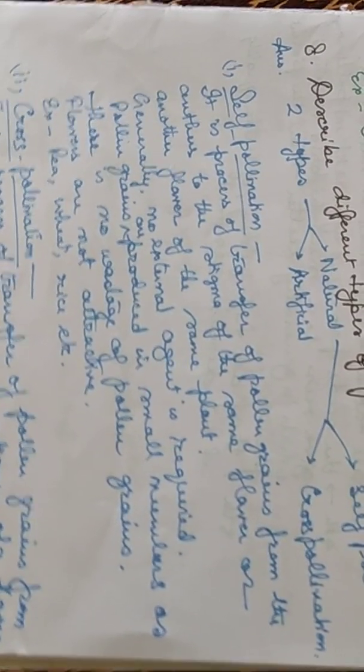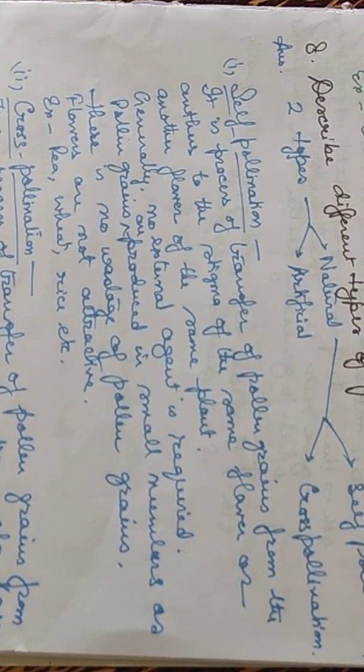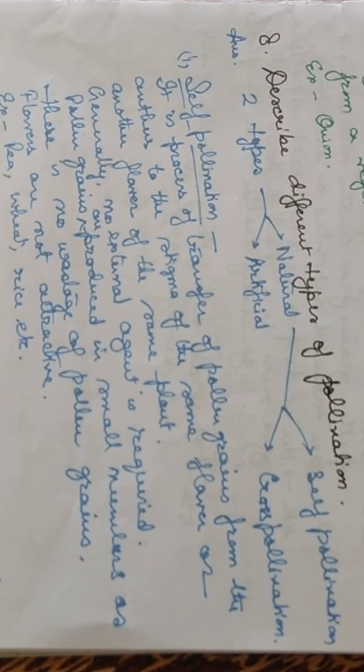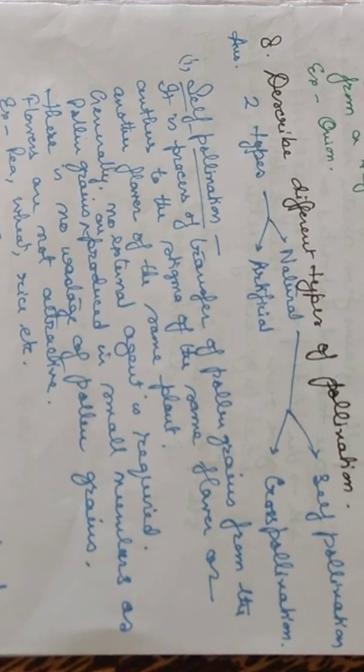Next we come to: describe the different types of pollination. Pollination is of 2 types, natural and artificial, and natural pollination is again of 2 types, self-pollination and cross-pollination. Now we come to self-pollination. It is the transfer of pollen grains from the anthers to the stigma of the same flower or another flower of the same plant.